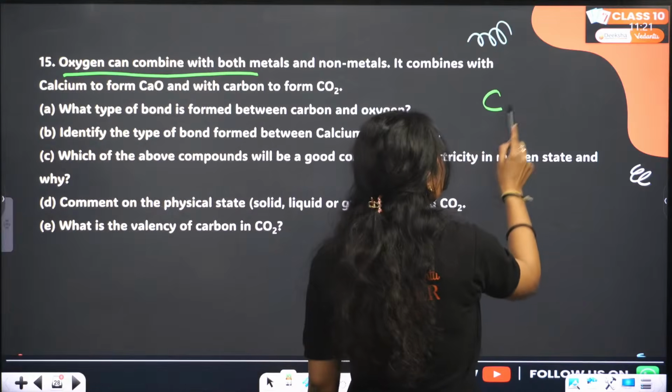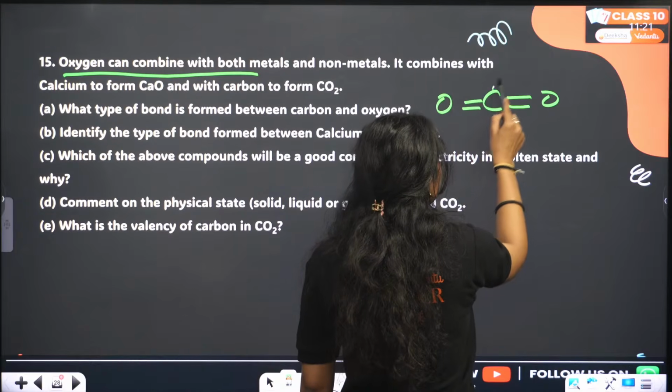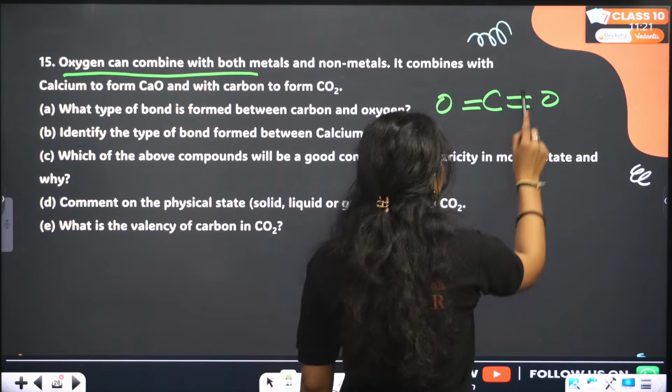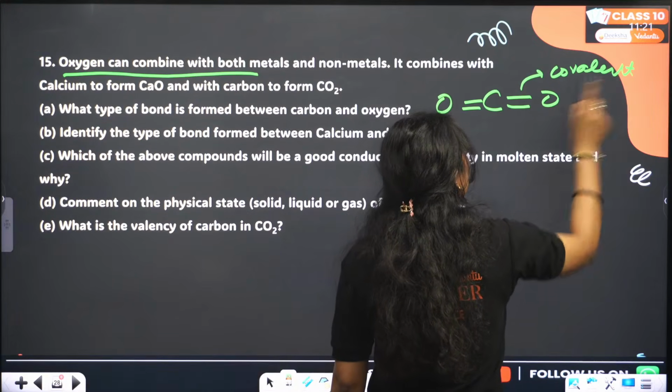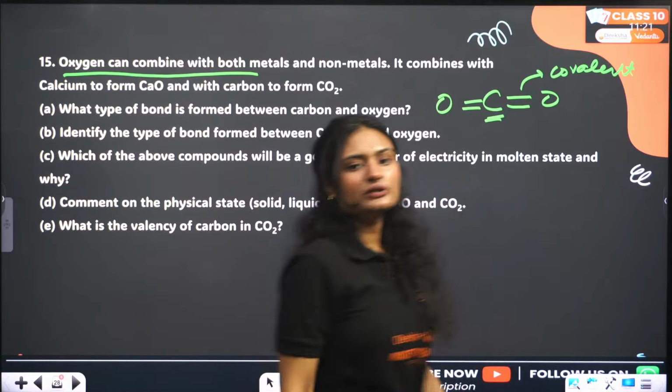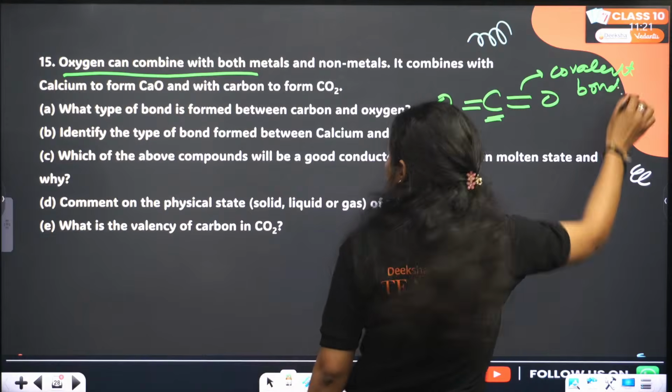So we know in carbon dioxide the bond is a covalent bond. Why? Because carbon only forms covalent bonds. So the bond formed is a covalent bond.